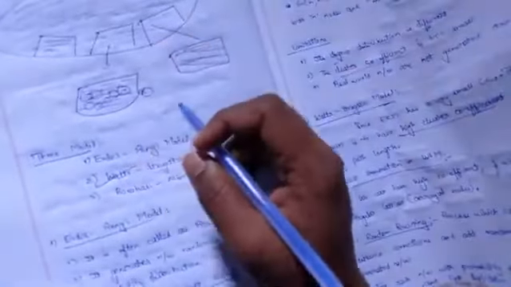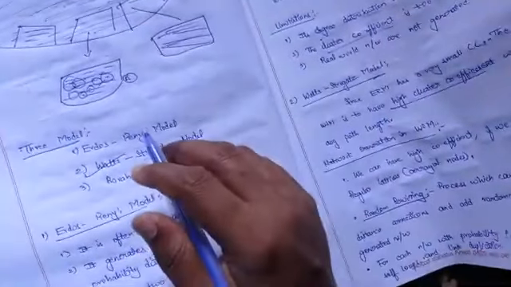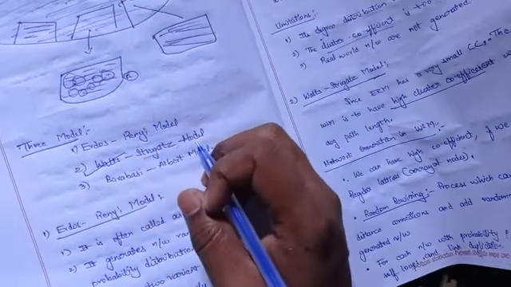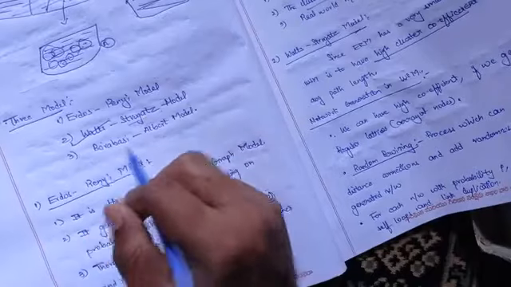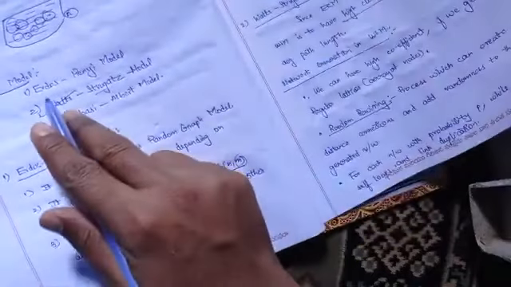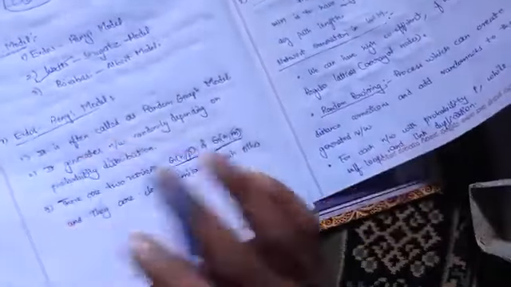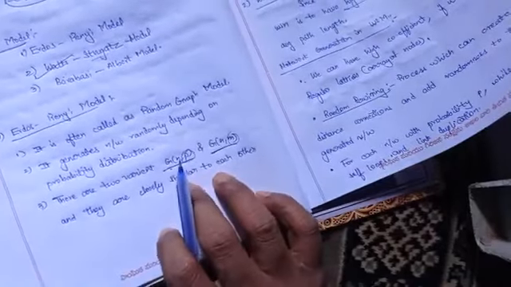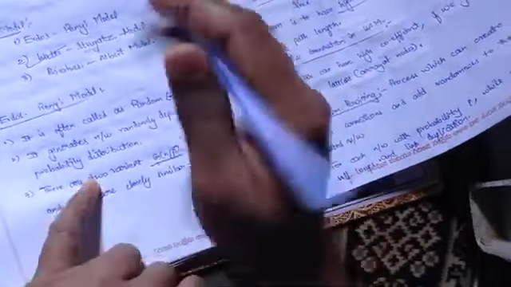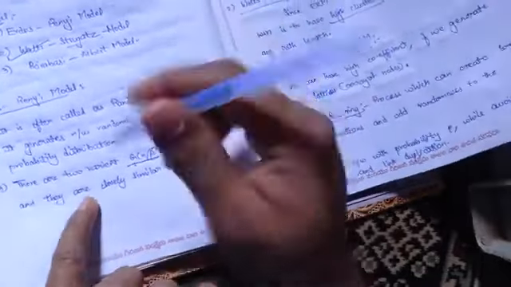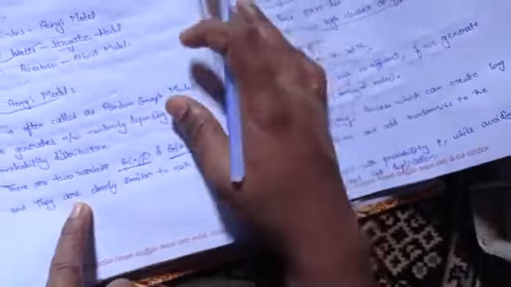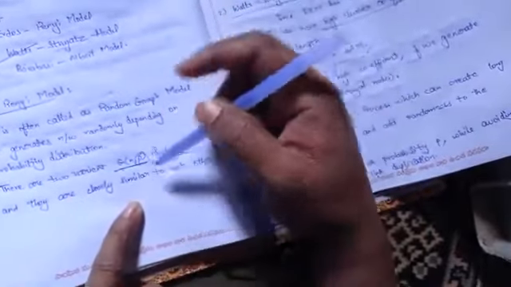So what have we discussed so far? We have discussed the small world network models. We have 3 models: the Erdos-Renyi model, the Watts-Strogatz model, and the Barabasi-Albert model. What does the Erdos-Renyi model say? It is nothing but the random graph model, because it generates the graph randomly. It depends on the probability distribution P. There are two variants: G(n,p) as well as G(n,m). G(n,p) is nothing but the binomial distribution. G(n,m) is nothing but the uniform distribution.